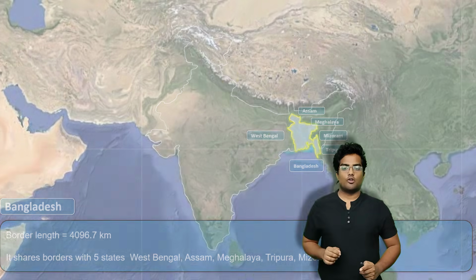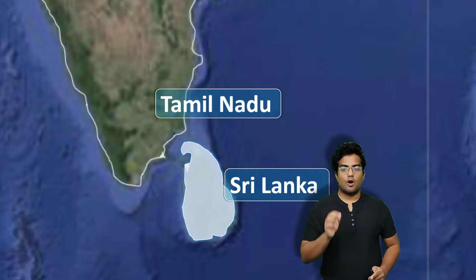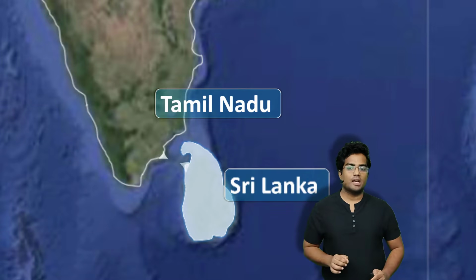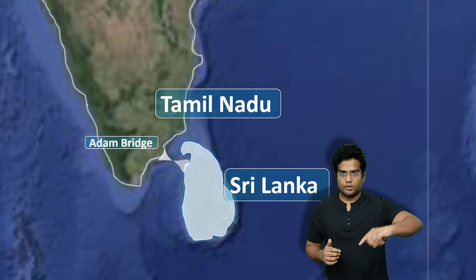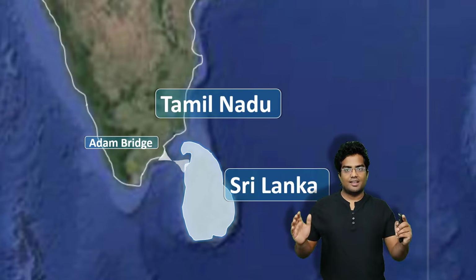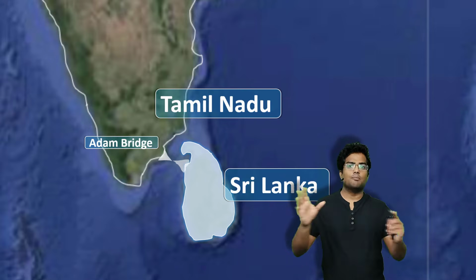So let's move on to the next part, that is Sri Lanka. So this is Sri Lanka. Now obviously you can see we don't really share any kind of land boundary with Sri Lanka. However, there is a small thing called Adams Bridge which connects India and Sri Lanka. There is still water between the Adams Bridge, but it's a natural bridge, not man-made, but it can still be said that it's a bridge, right?